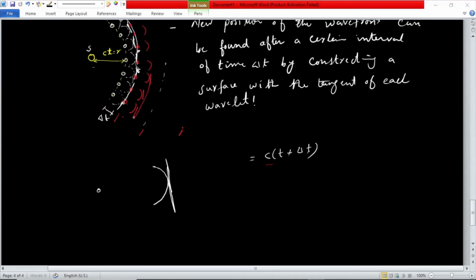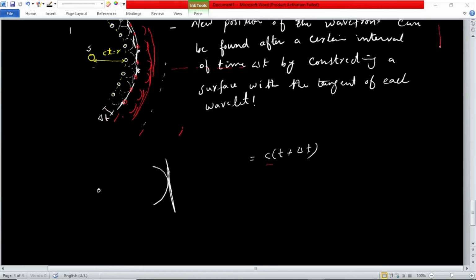As we have found here, if this is our first wavefront, the second wavefront is also spherical, and the third wavefront will also be spherical. However, if we keep on moving in this direction and reach a very far distance, then maybe our wavefront will not be circular anymore, but a plane wavefront.